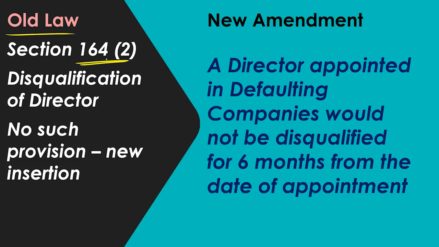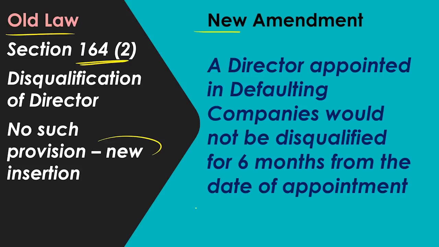The amendment is related to section 164 subsection 2, disqualification of director. There was no such provision; this is a new insertion. So what is the new insertion over here? The new amendment is that a director appointed in defaulting companies would not be disqualified for 6 months from the date of appointment.